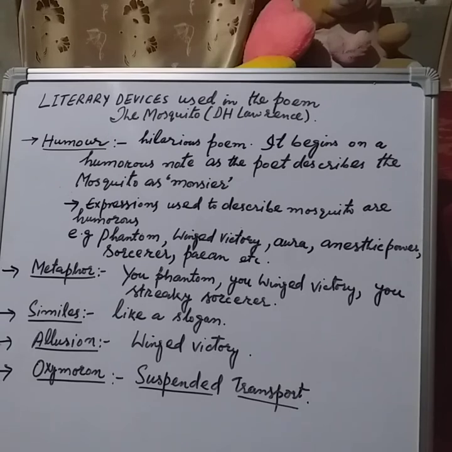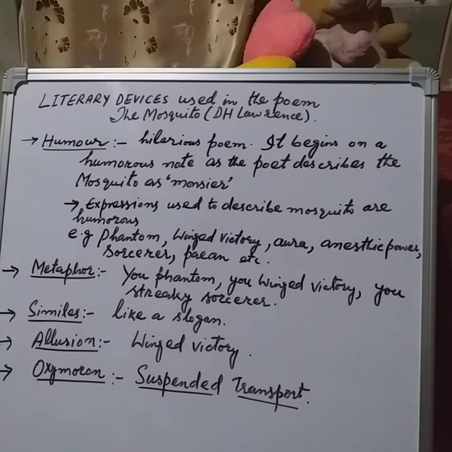The poet begins with some questions in the mind of the poet to the mosquito, or we can say that there arises a conflict between the poet and the master in this poem. I have explained this poem to you in detail, stanza by stanza. Now, in this lecture, we will discuss what type of literary device has been used in this poem.